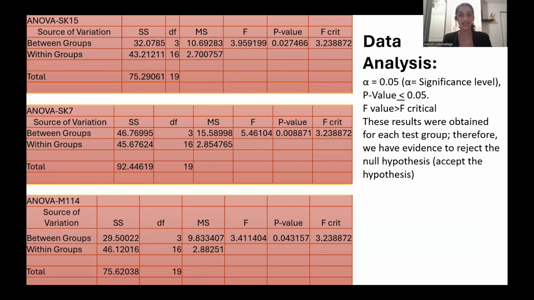So to analyze my data, I used ANOVA single factor. Using the statistical ANOVA single factor analysis, all my results show that the biocontrol agents do have a statistically significant effect when controlling the growth of Fusarium graminearum. This is due to the p-value being less than or equal to 0.05, and that shows that my results are statistically significant, and also having my F value be greater than my F critical. Having my results pass both of those tests in the ANOVA single factor, this proves that my hypothesis is proven and my null hypothesis is rejected.